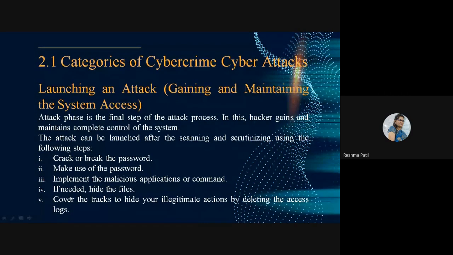If needed, hide the file. That application we have to hide. This application we have implemented, for example, a Trojan virus. We have implemented that virus there, and we have to hide that file from other users so they will not track us. How the attack happened, how the criminal has gained access to the system, that access path should not be tracked by the auditor or security person. For that reason, this file should be hidden.